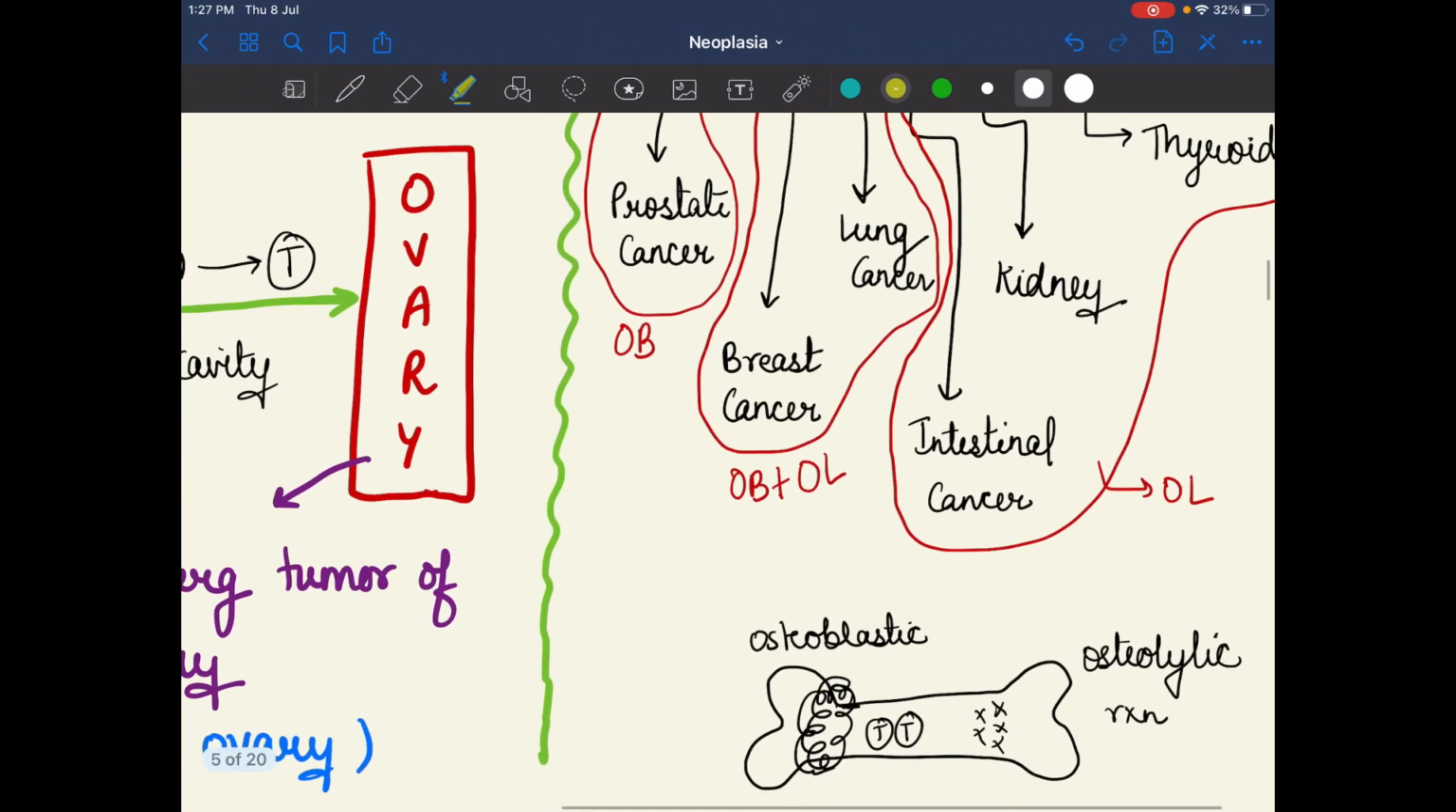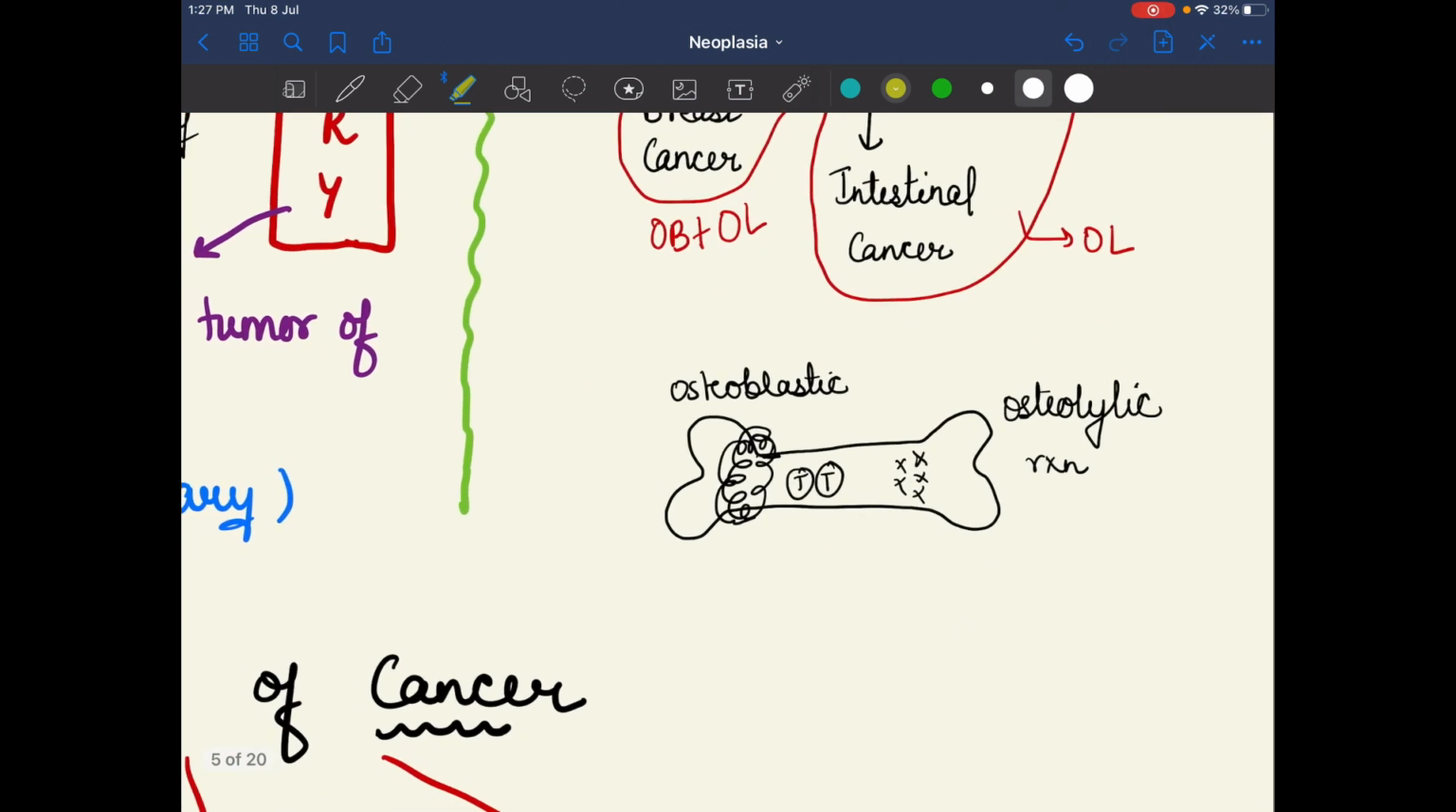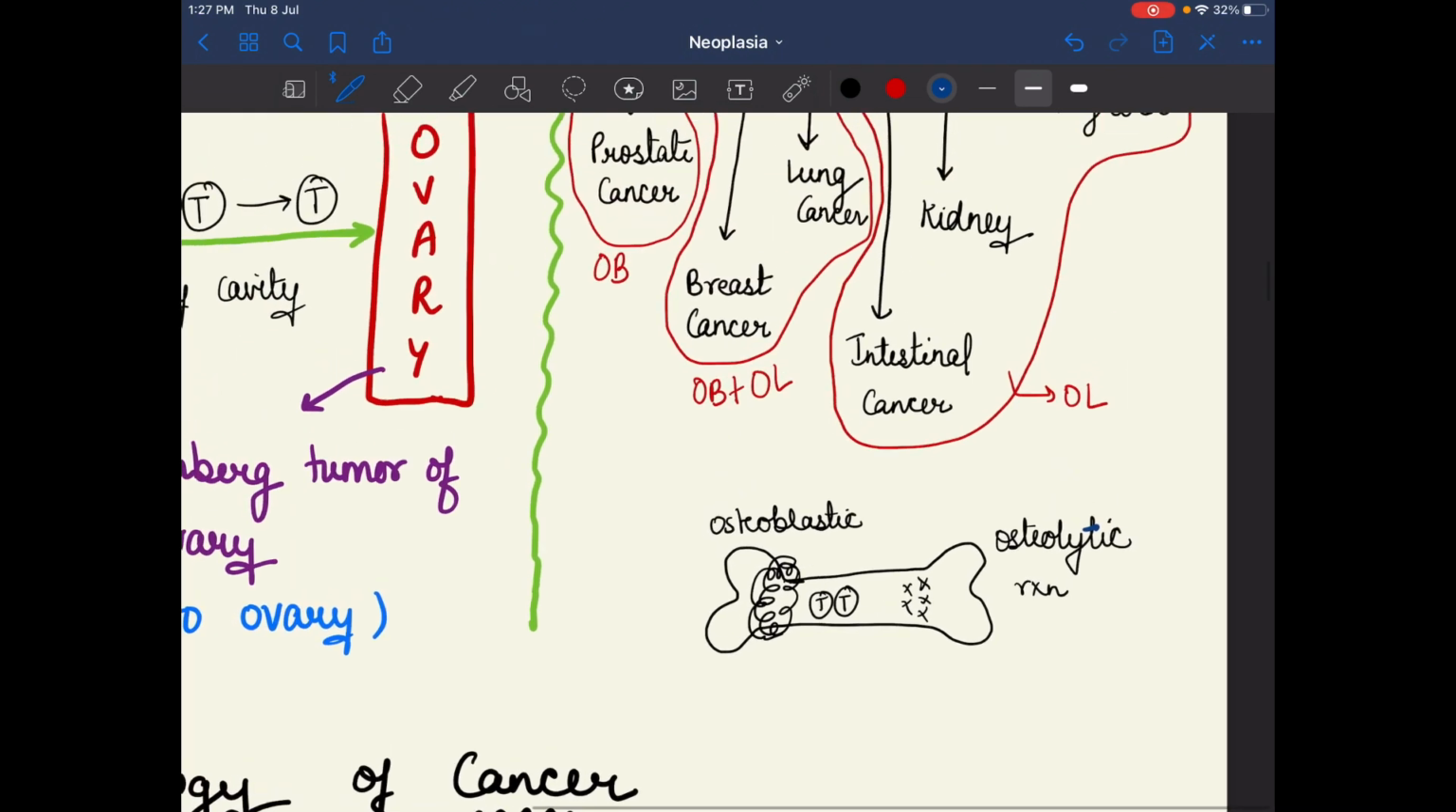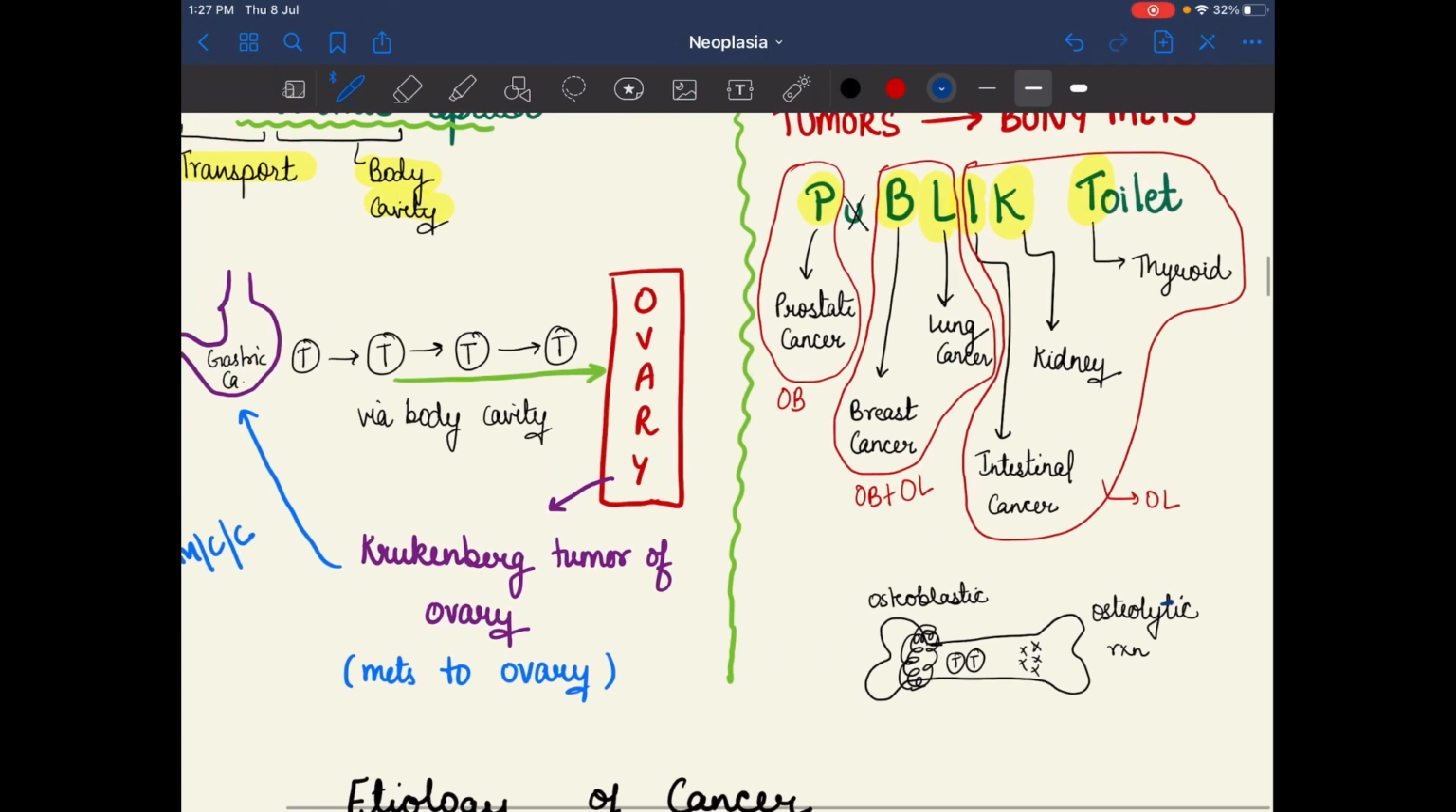As we know, bone reactions can be osteoblastic and osteolytic. In PUBLIC, the first one, P, the prostate tumor, involves osteoblastic reaction; the second and third, B and L, involve both osteoblastic and osteolytic reactions; and in the last three, osteolytic reaction occurs. So these are the examples of tumors which metastasize into the bones.